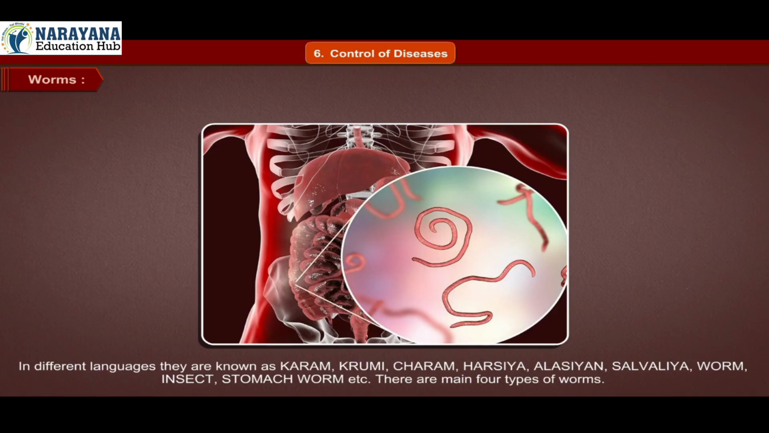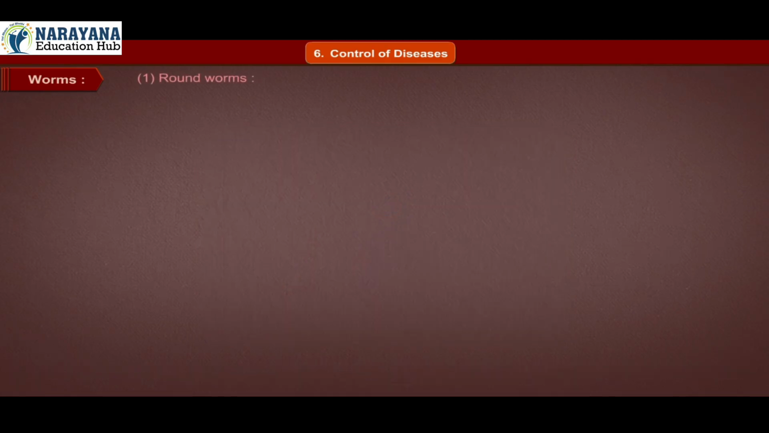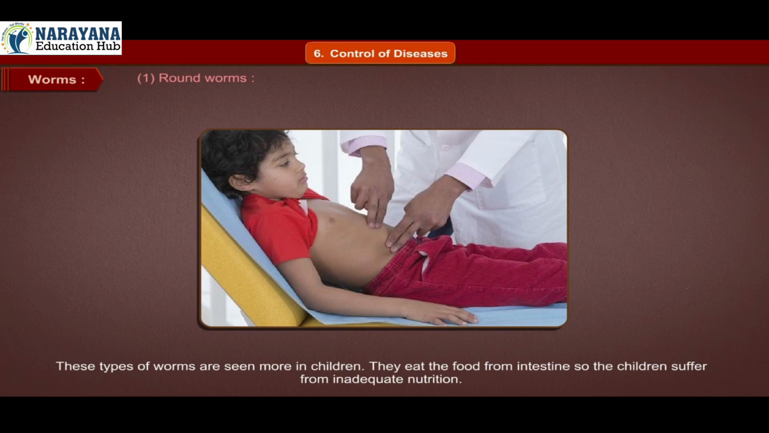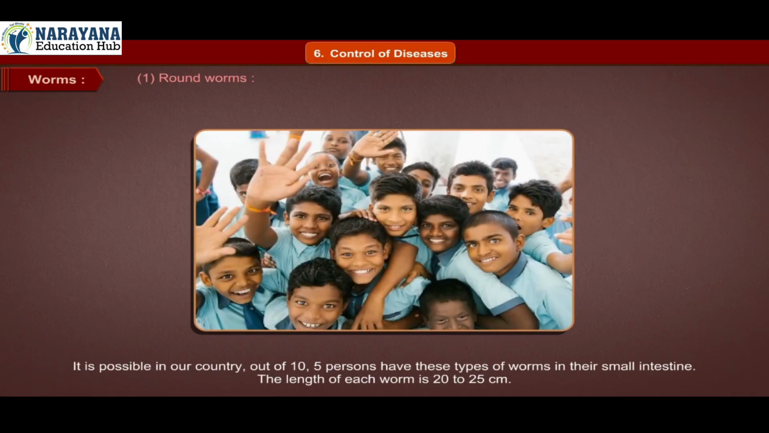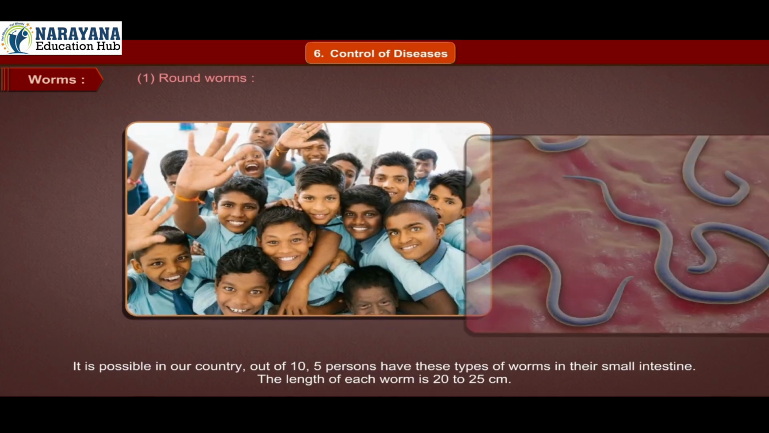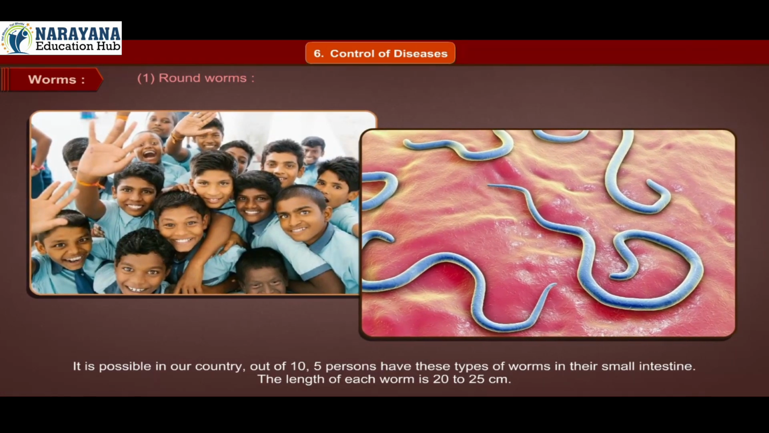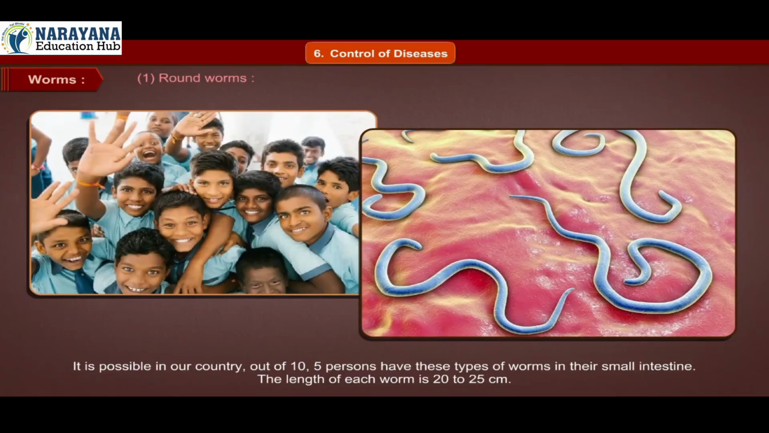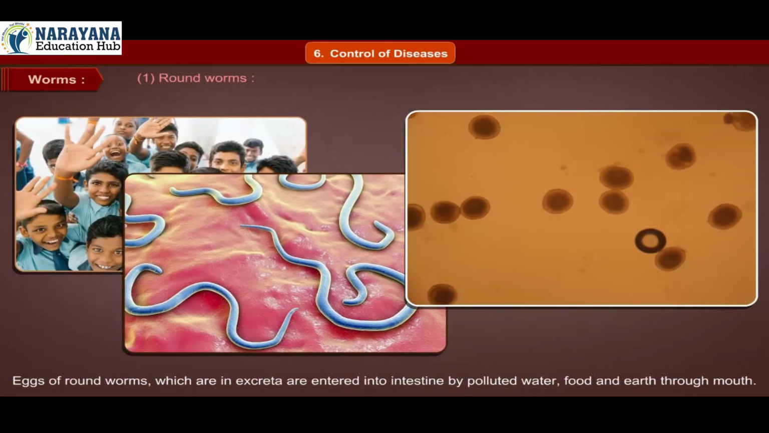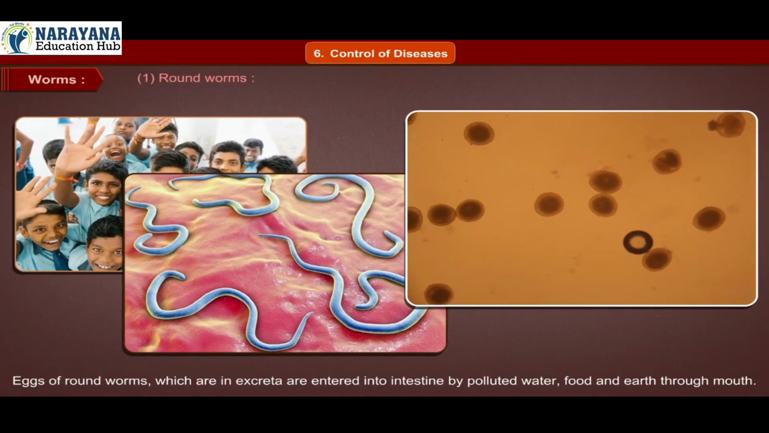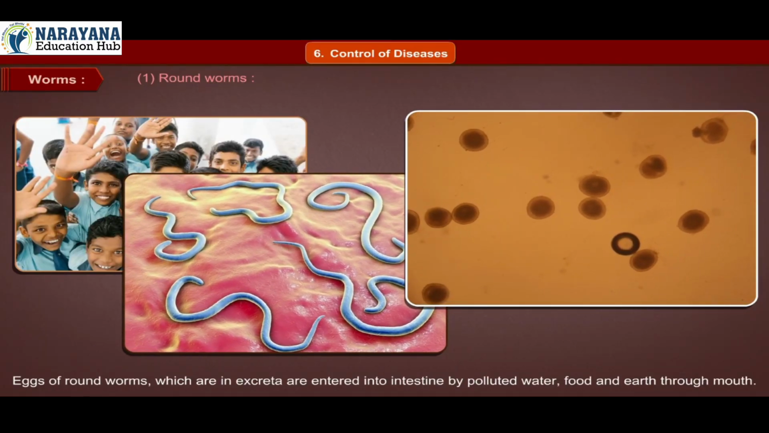There are 4 main types of worms. 1. Roundworms. These types of worms are seen more in children. They eat the food from the intestine so that children suffer from inadequate nutrition. In our country, it is possible that out of 10, 5 persons have these types of worms in their small intestine. The length of each worm is 20 to 25 centimeters. Eggs of roundworms, which are in excreta, enter the intestine through polluted water, food and earth by mouth.